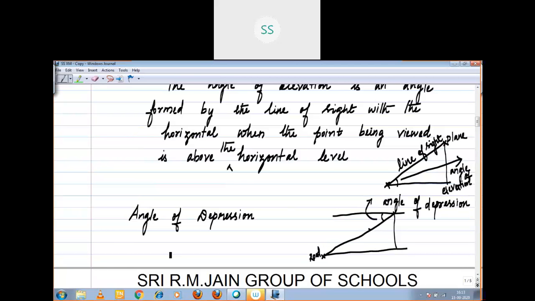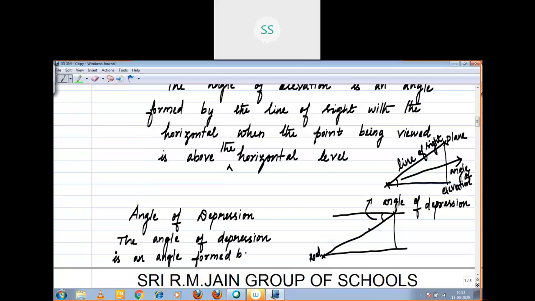When you view the object upward, it will give you the angle of elevation. When you view the object downward, that will give you the angle of depression. Right? As simple as that. Just you should know the definitions, right?